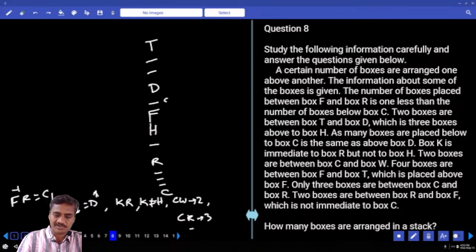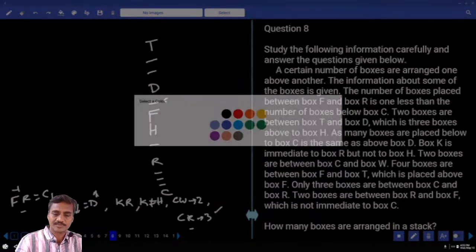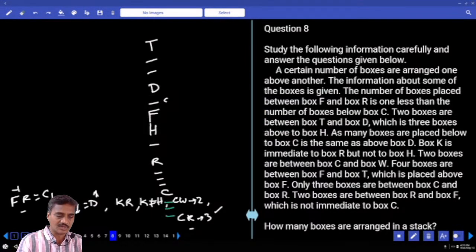And C. Now between C and R there are three. C and W, how many are there? There are two in between C and W. And F and R, how many are there? Between F and R there are two boxes. The two is one lesser than below C. Hence below C, how many do we need to have? Three boxes. Below C there are three, between F and R there are two. This two is one lesser than C.